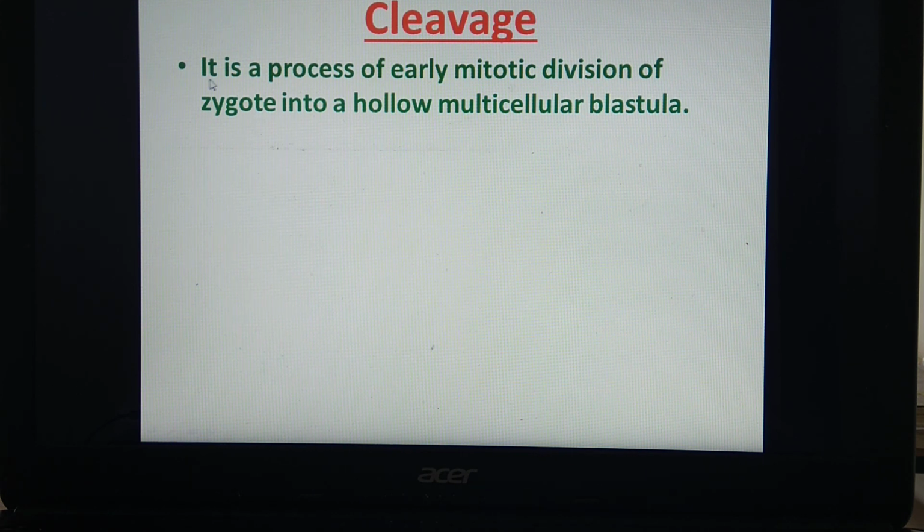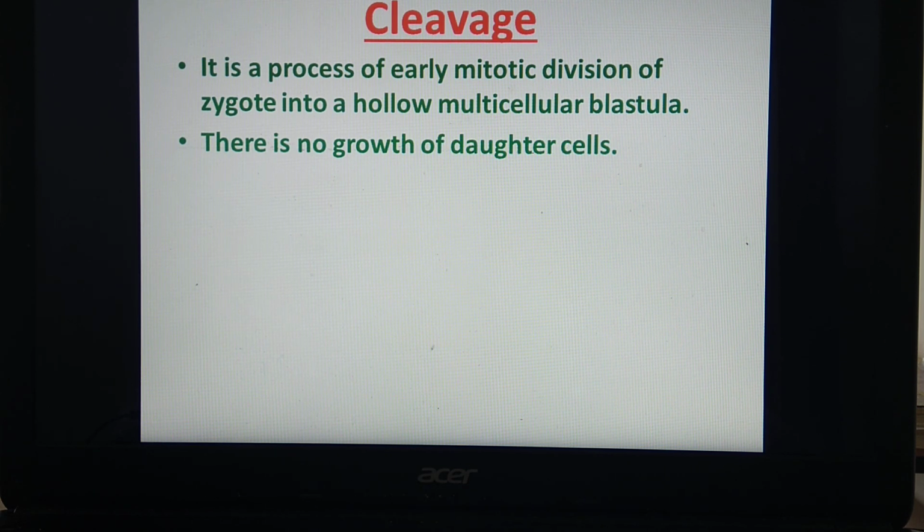This zygote undergoes mitotic division, that means equational division, and a multicellular structure is formed. This multicellular structure is called blastula. So this is the process of cleavage. This is the meaning of the word cleavage. That is a process of mitotic division, equational division of which structure? Of zygote, which results in formation of a multicellular structure called blastula.